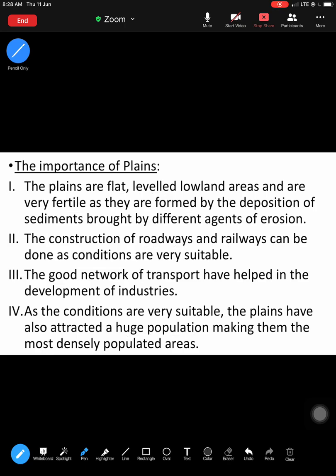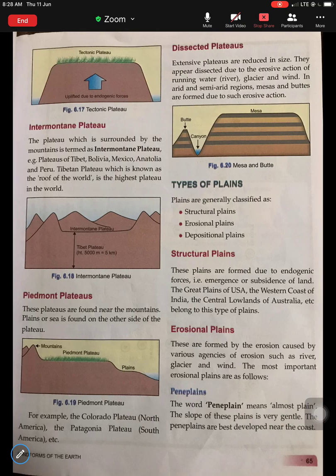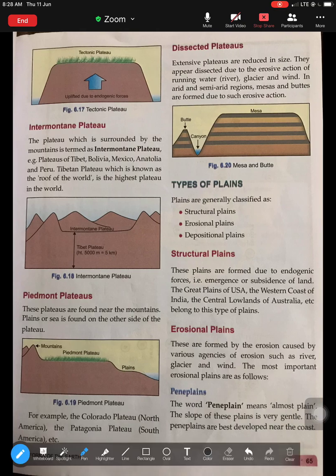Next we will begin with the types of plains. Various types of plains are classified. The first type is a structural plain. Second, we have an erosional plain, and the third is a depositional plain. So, let us start with the first type of plain, that is the structural plain. From the word itself, it has a structure. How are structural plains formed?